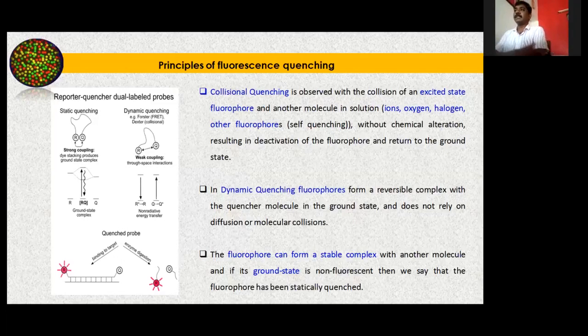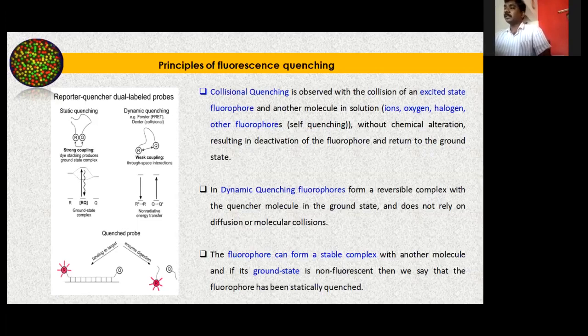As we said, the quenching can happen by means of static or dynamic quenching, based on the type of interaction happening between the biosensor and the bacteria. If it is dynamic quenching, it usually forms a very weak bond with the analyte, which is called the quencher molecule.